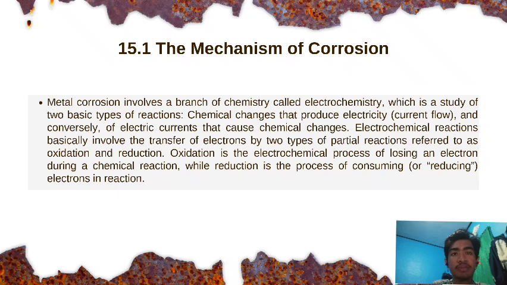This formation of a metal cation occurs with m number of electrons remaining in the solid. Oxidation is also referred to as an anodic reaction because the location is similar to that of the anode in a battery. The anode is where metal corrosion and weight loss occur.